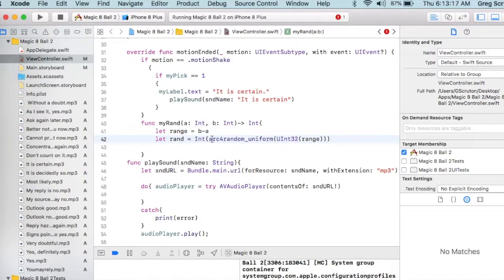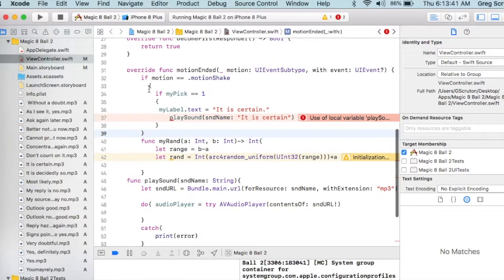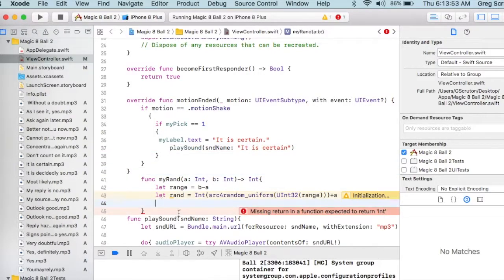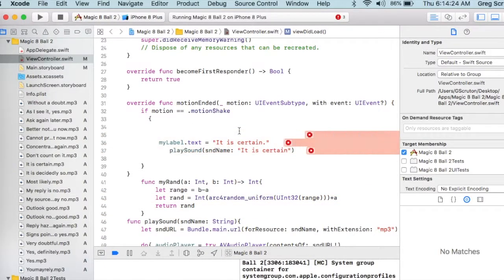If we're generating a random number between 0 to 4, and really we want a random number between 6 and 10, I'm going to add the a back to that. So plus a. Got a strange little error up here. I've closed the if, but I didn't close the function up there. There we go. Then we have to return the random value. So return. And we've made our random number generator, which is right here.